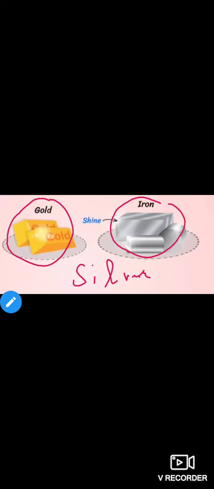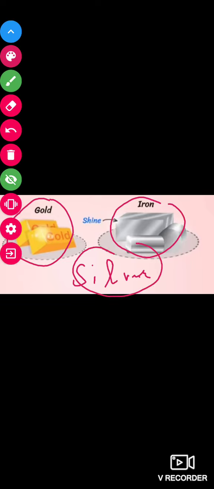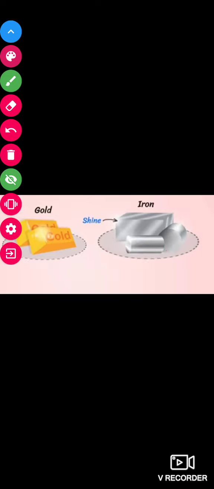Dear students, let us now discuss the physical properties of metals and non-metals with the help of slides. So here you can see the metals like gold and iron. You can also take the example of silver here. So students, you can see that these metals have a shiny appearance. When you look at the outermost layer of these objects, you will see they have a shining surface.